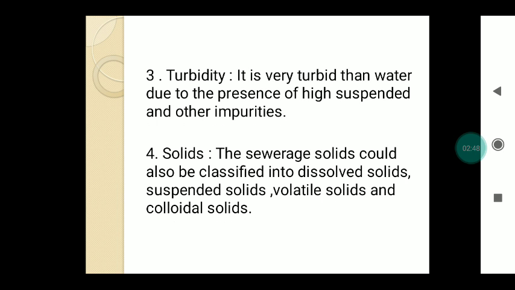The next physical characteristic of the sewage is the turbidity. That means it is much more turbid than water due to high suspended and other impurities, which are always in suspension motion, which gives turbidity to the sewage. And it can be found out by using a Jackson turbidity meter, and the unit is JTU or NTU.